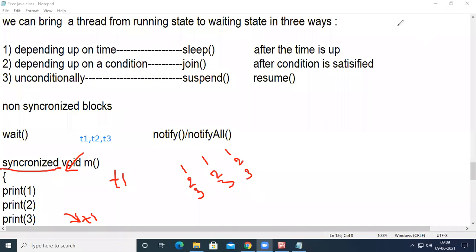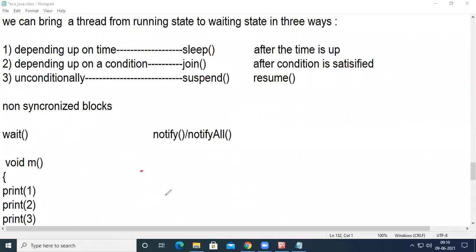And let us assume there is no synchronized keyword. And at the same time, all these threads are in the ready state. The three threads, T1, T2 and T3, are in the ready state. Now we don't know when these three threads will move into the running state.